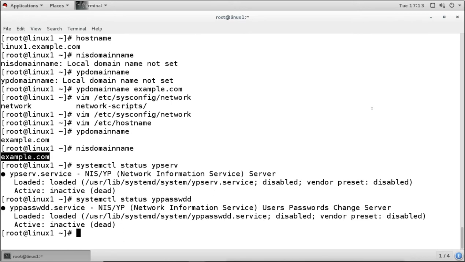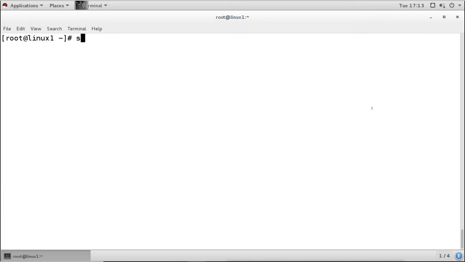So we will start these services and make sure the services run after reboot. I will say start. I want to start ypserv and also the yppasswdd services. Now the services are started. We can check the status.